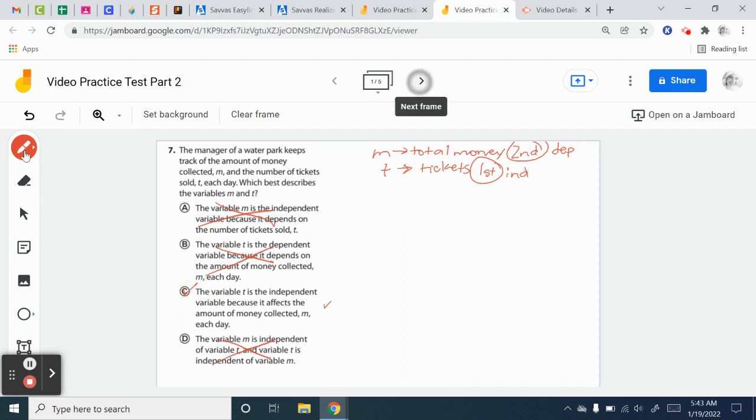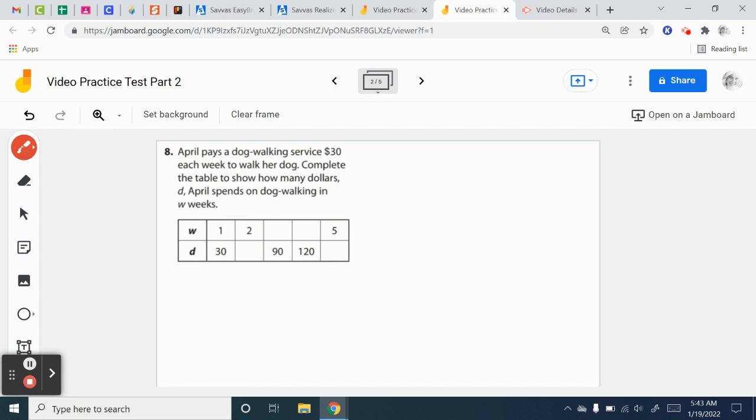Perfect. Okay, next one. April pays a dog walking service $30 each week to walk her dog. Complete the table to show how many dollars, D, April spends on dog walking in W weeks. So this is the weeks, and in $30 each week. So in 1 week, she'd spend $30. That makes sense because 1 times 30 is 30. So 2 times 30, that's 60.